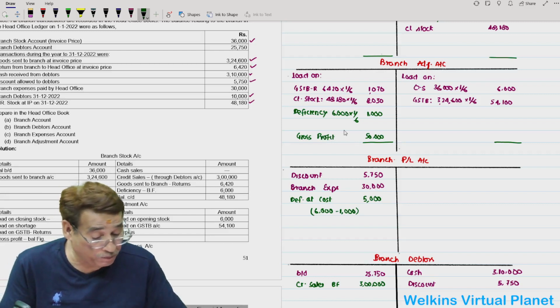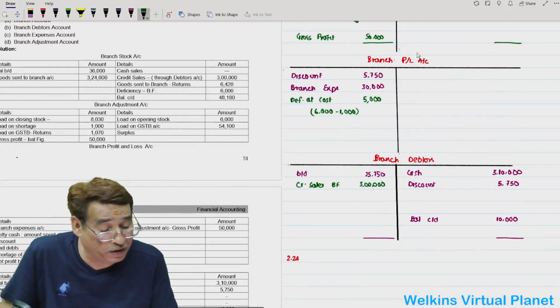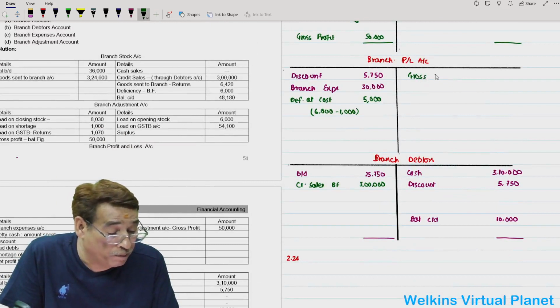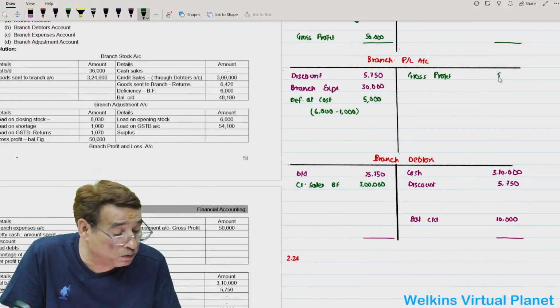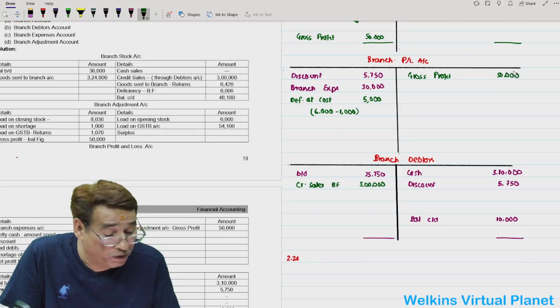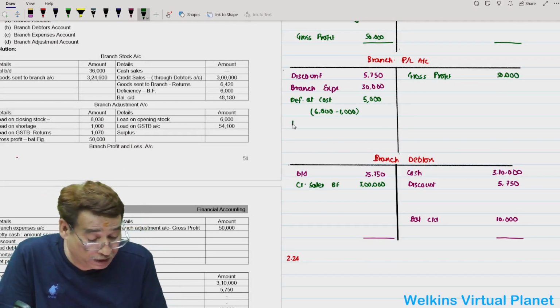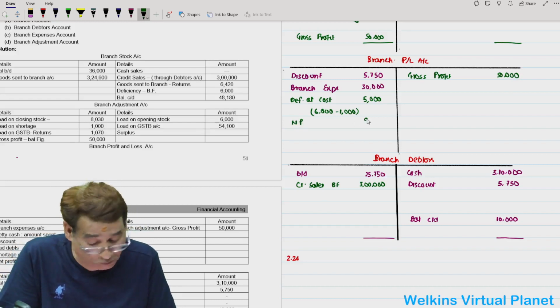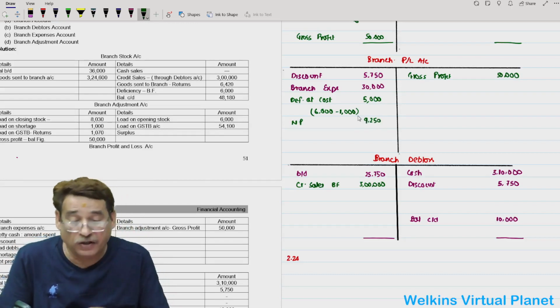Balancing figure. Gross profit will be taken to the credit side of branch P&L account. Gross profit 50,000. From there on, you will subtract all these items to find out your final profit 9250. 9250 according to your solution. Branch debtors account is already closed.